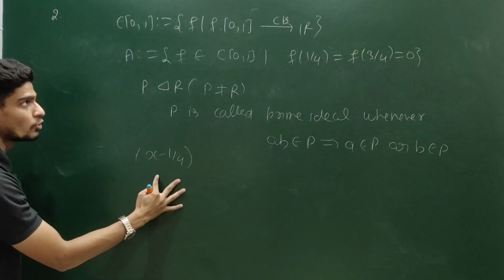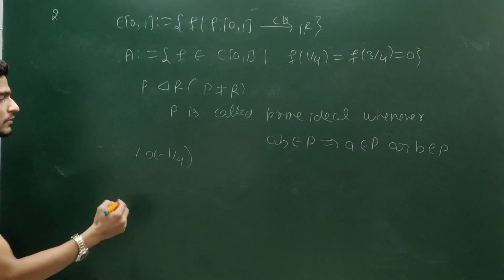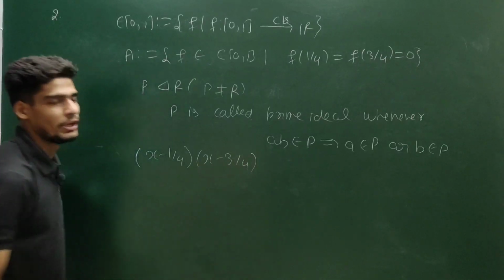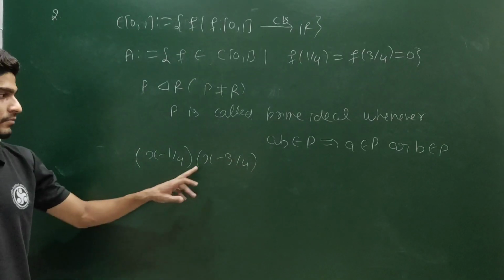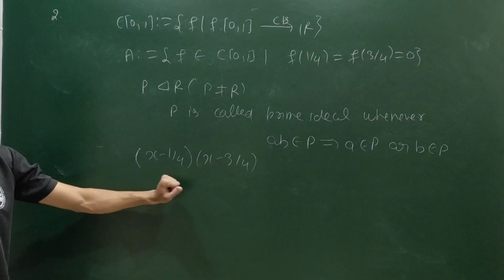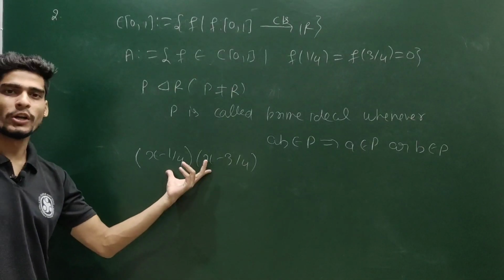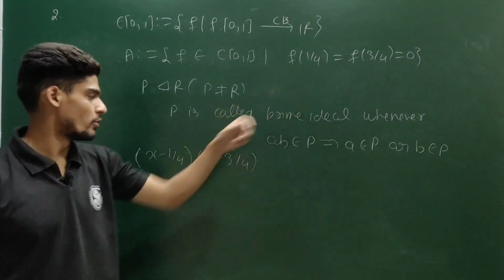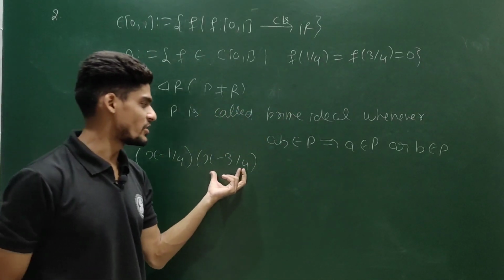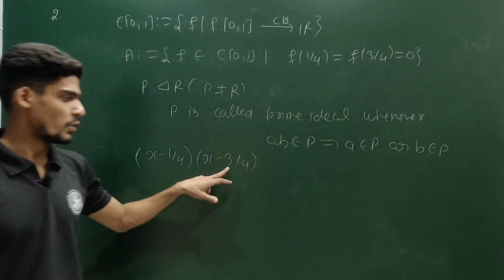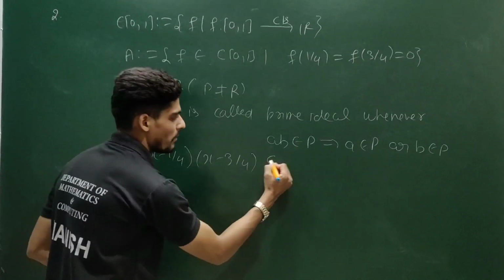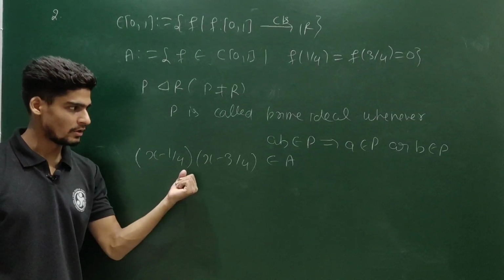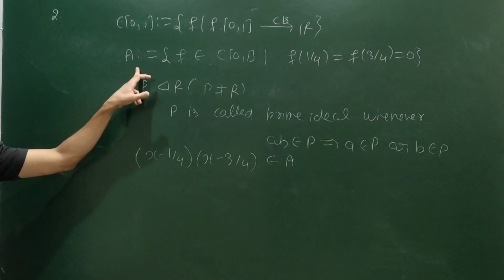It is a polynomial, it is continuous, it is member of C01. X minus 3/4, it is again a polynomial, it is continuous. What about this product? This product will be vanishing at point 1/4 because of this polynomial and will be vanishing at point 3/4 because of this polynomial. So this is a member of your A and you can verify this is clearly this A is a proper ideal.